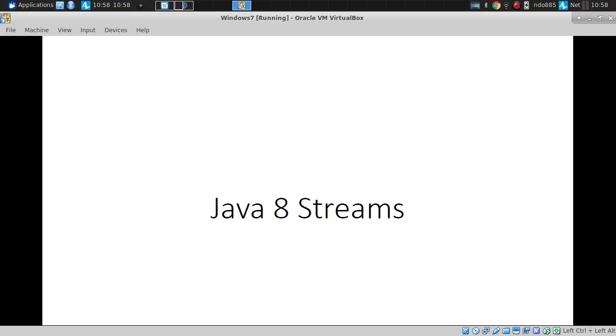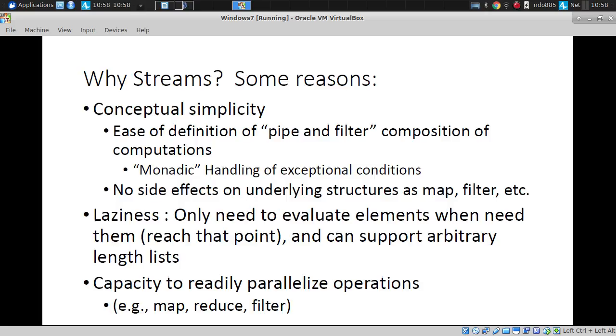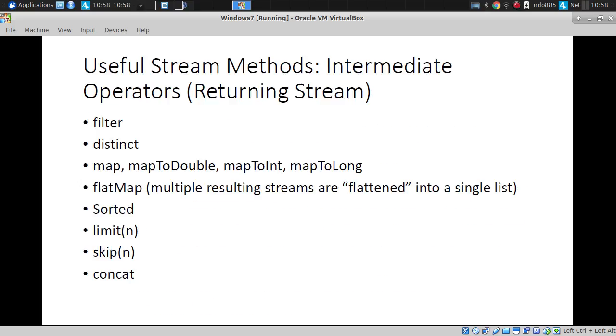Good. Java 8 streams, ladies and gentlemen. We saw streams give us a lot of benefits in allowing us to express pipelines of computation that are potentially infinite in length in a very conceptually simple way, and we can use as much of them or as little as we need. Okay, they're lazy. In Scala, we only need to evaluate the elements when we need them. If we don't need beyond a certain point, it's never going to be evaluated. And we can use map, reduce, filter, etc. in a way that's straightforward here.